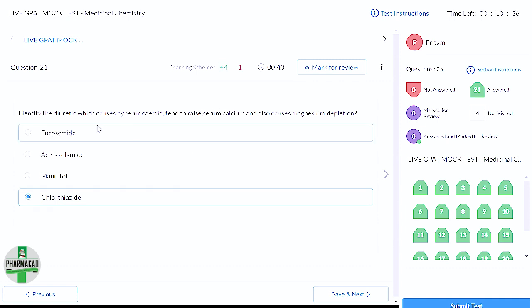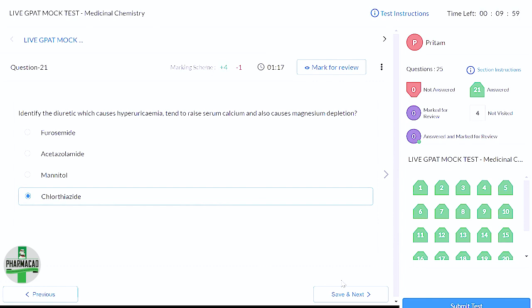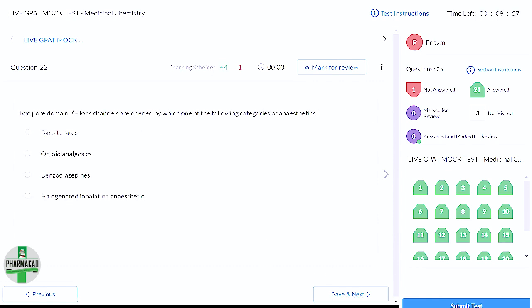But regarding calcium, they have some different side effects. Furosemide has hypocalcemia as a side effect, whereas chlorothiazide, the thiazide class of drugs, shows hypercalcemia, that is, raised serum calcium levels. That is the difference between furosemide and chlorothiazide, and that's why I'm selecting chlorothiazide based on this calcium side effect, hypercalcemia. I'll show you the summary table; maybe you can take a screenshot of that. That summary table is very important for side effects of all the diuretics.